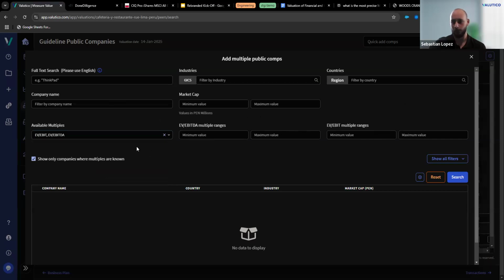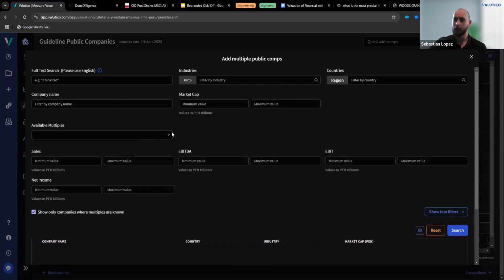Okay. Now, besides that, if you show all filters, you can actually set ranges of sales, EBITDA, EBIT, and net income of the companies that you want to search. And basically, you can search these companies now based on these ranges.